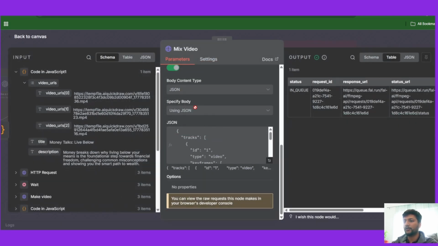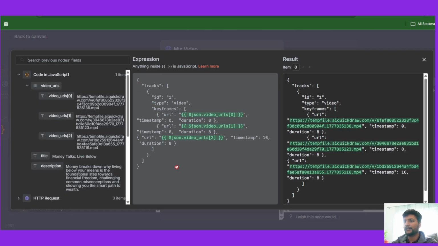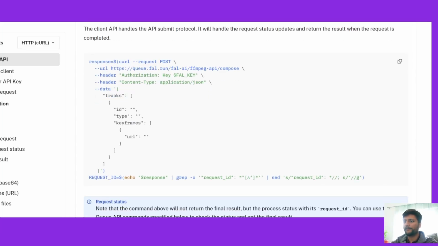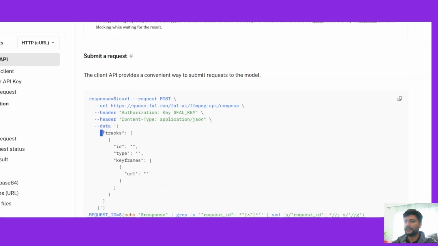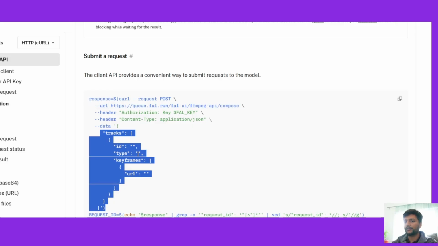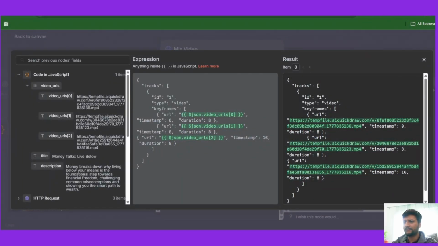So we're going to send a JSON body using JSON. This is the exact thing that we need. I copied this from FAL AI as well. So to submit a request, this is what we need. This is how the JSON body is structured. I basically copied this and input whatever I needed to input. So here, ID is just a name, type is video, keyframes, URL. So we are going to pull out the first video URL and put it over here. The timestamp is 0. It starts from 0 and the duration is 8 seconds, because the videos generated from VO3 are usually 8 seconds. That's why the duration is 8 seconds.